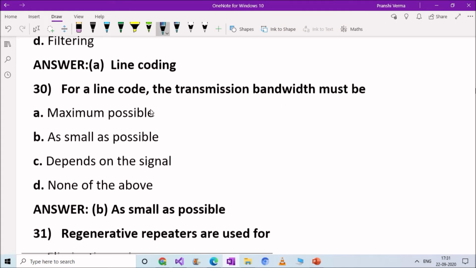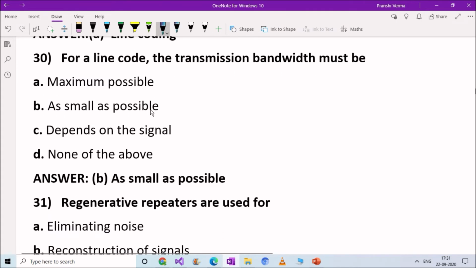Next question. For a line code, the transmission bandwidth must be: option A, maximum possible; option B, as small as possible; option C, depends on the signal; option D, none of the above. Right answer is option B, as small as possible. For a line code, the transmission bandwidth must be as small as possible.